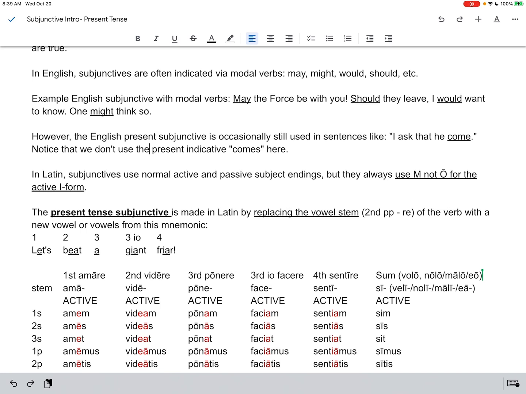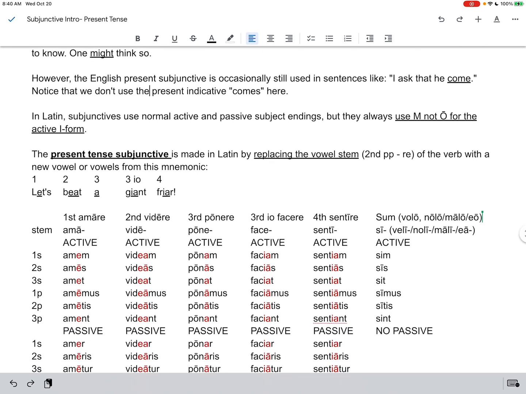Now in Latin, subjunctives will use normal active and passive subject endings, but they're always going to use the M, never the O, for the active I form of a verb. So for example, in present tense indicative we say amo, but in imperfect indicative we say amabam with the M on the end. Subjunctive will always use the M.